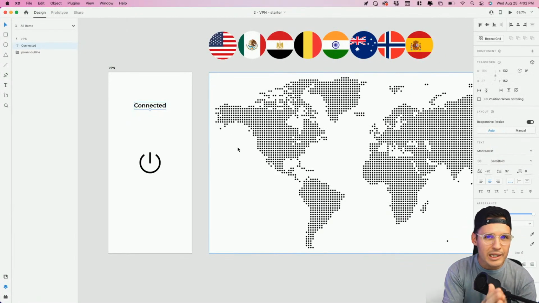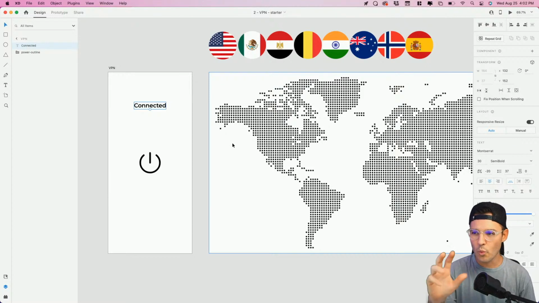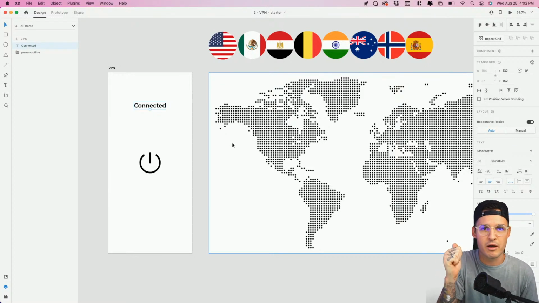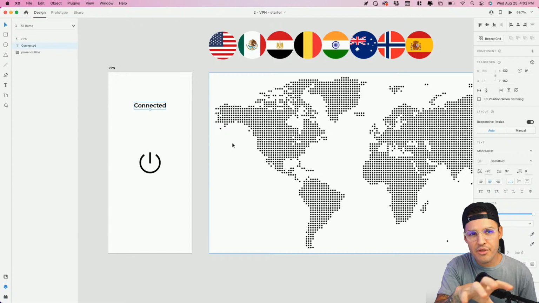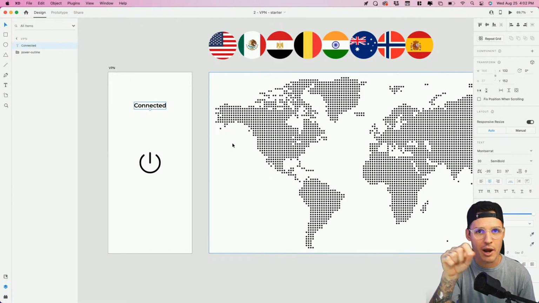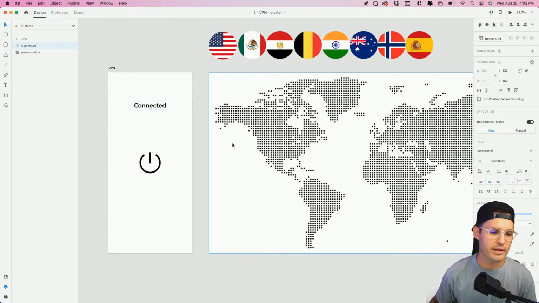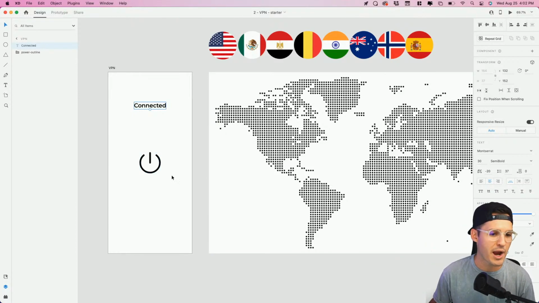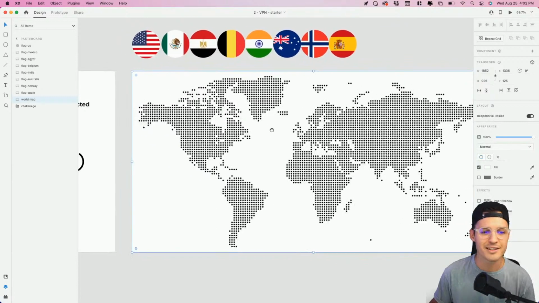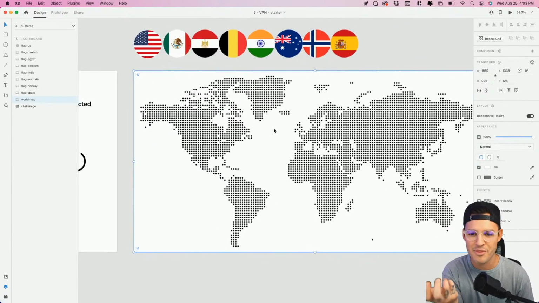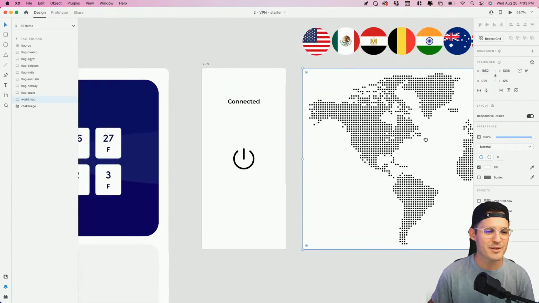So what we want to do is a really simple application where users can turn the VPN on, and then they can switch countries of origin where they'd like that VPN, that private network, to route their internet connection through, okay? Got that little power icon, but we have this really fun kind of dot grid kind of map thing that's happening. And so let's play with that really quick. Let's get a fun visual here.